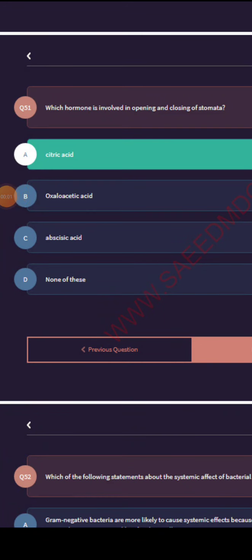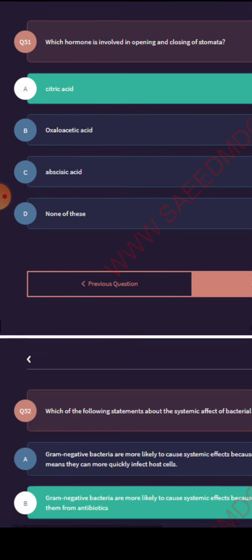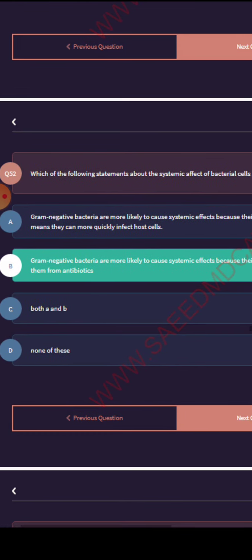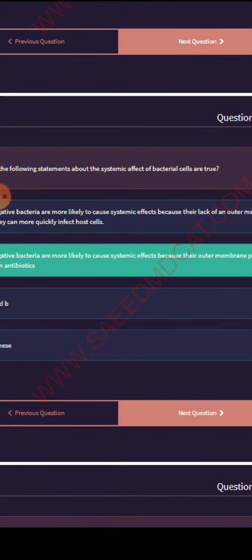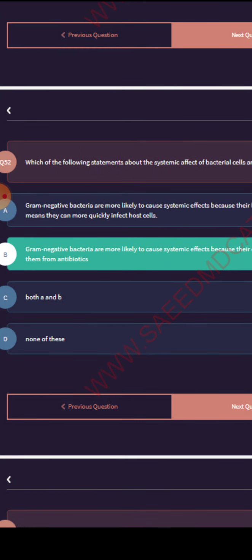Which of the following hormones is involved in opening and closing of stomata? Citric acid. Closing and opening of stomata. Citric acid.